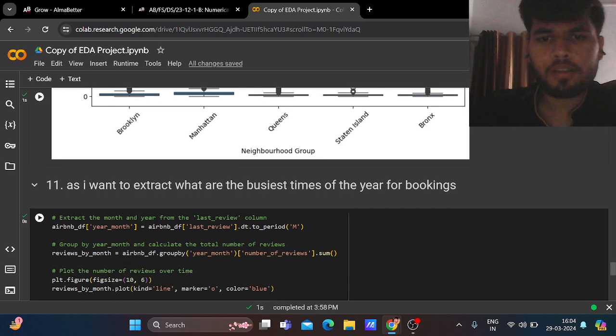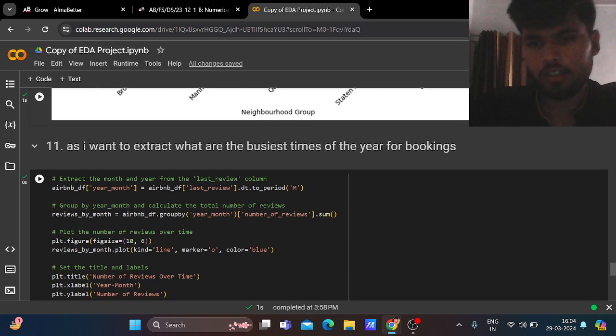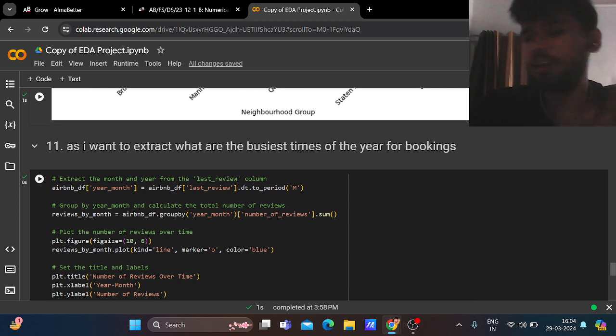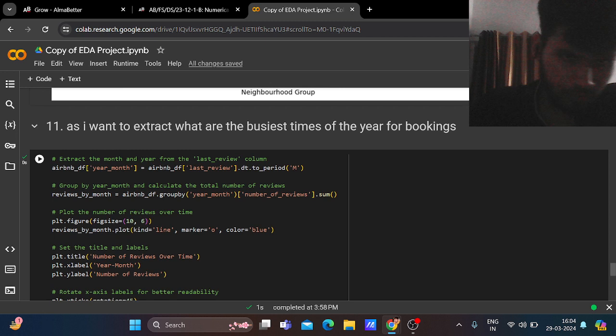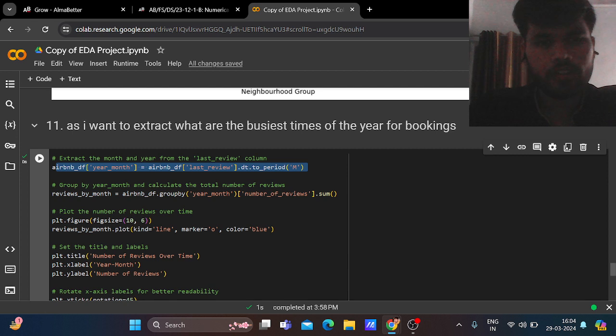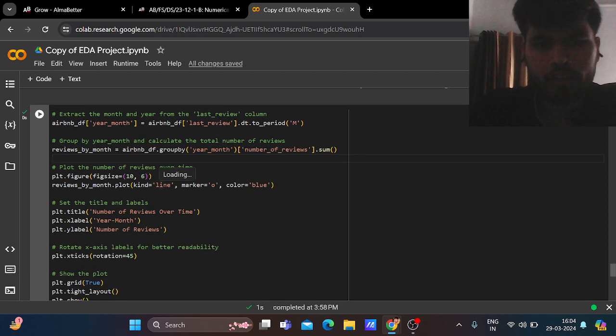Now I want to extract the busiest times of the year, because customers come here to stay. If they don't get any homestay, what is the point of Airbnb? So we are finding the busiest times of the year for bookings. We extract the month and the year from the last review column, then group by year and month and calculate the total number of reviews using a sum function. Now plot the number of reviews over time.